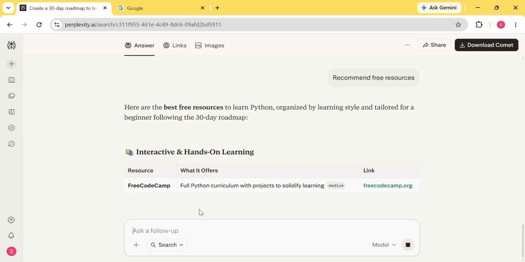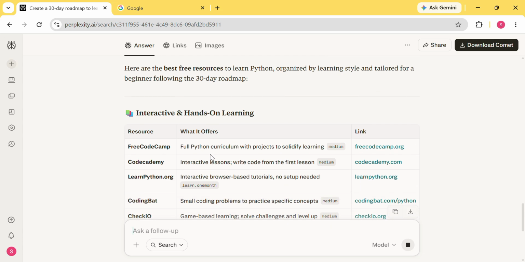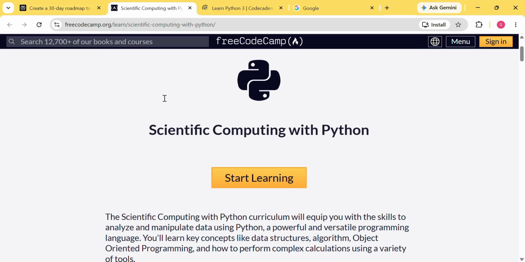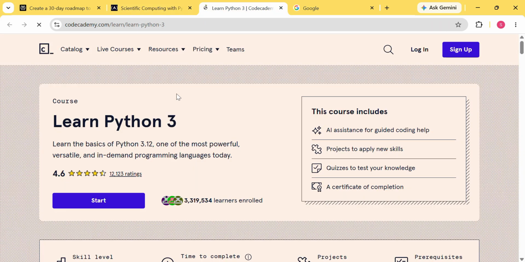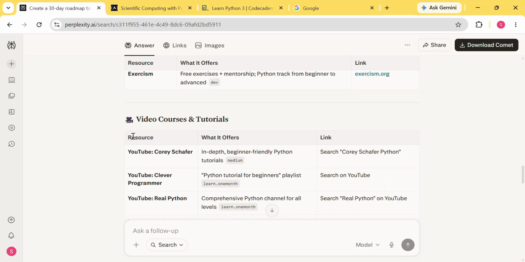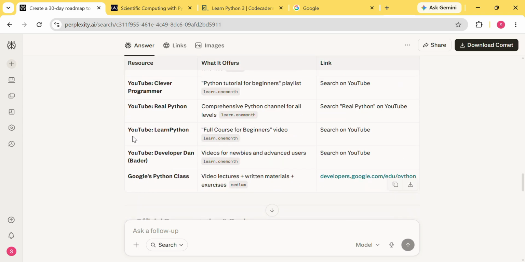Next, I'm asking for free resources. Perplexity responds with additional recommendations, making it easy to continue learning without spending money. This turns a simple search into a complete study plan. For students, professionals, or anyone learning a new skill, that's incredibly valuable.